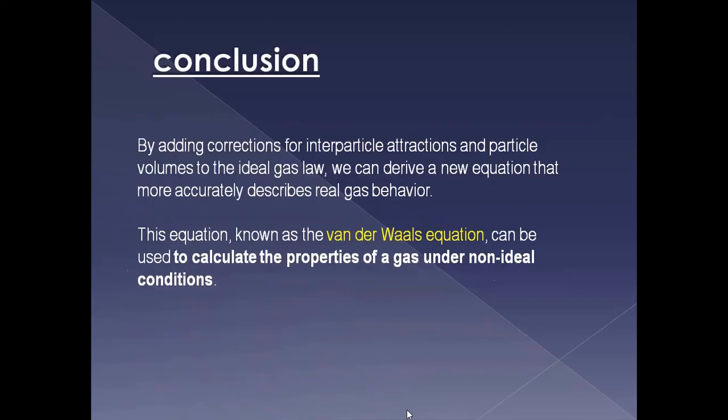And here there is a conclusion part. By adding correction for interparticle attractions and particle volume to the ideal gas, we can derive a new equation that more accurately describes the real gas behavior. That is the Van der Waals equation, which explains how the ideal gas deviates.